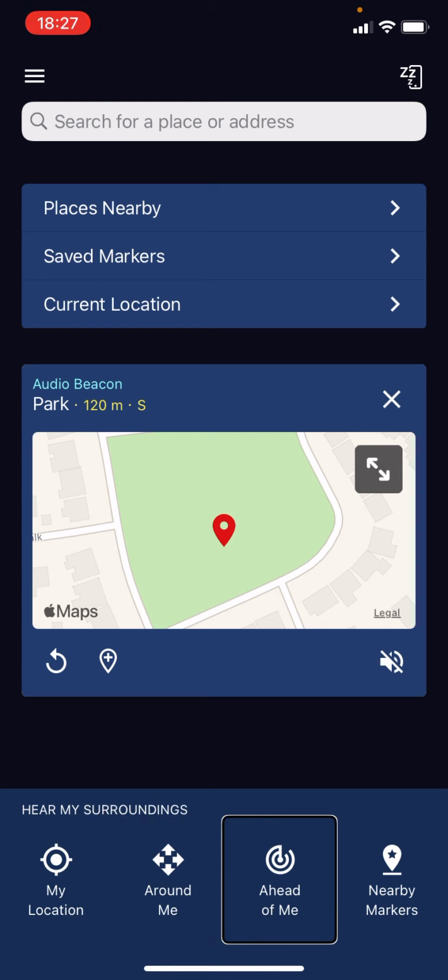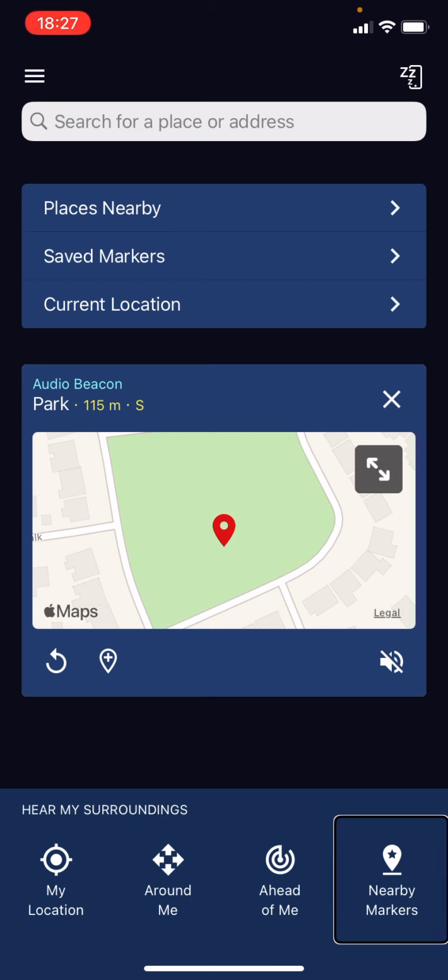Ahead of me. Double tap to hear about places in front of you. I'm not going to double tap on that because it will say, Ahead of me. Marker, near Little Pace Cot close by. Oh, actually, Park, 270 meters. Oh, I thought it would say there's nothing to call out right now, because sometimes it just does that.